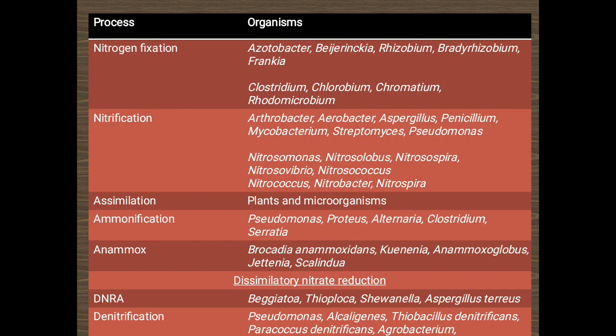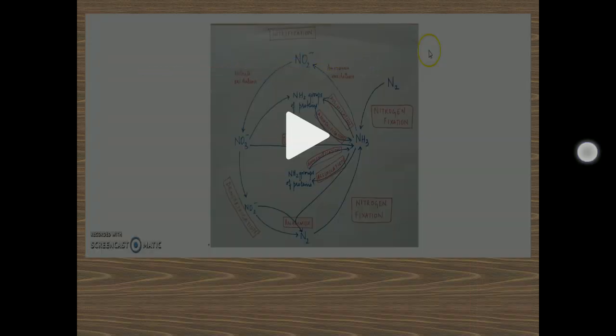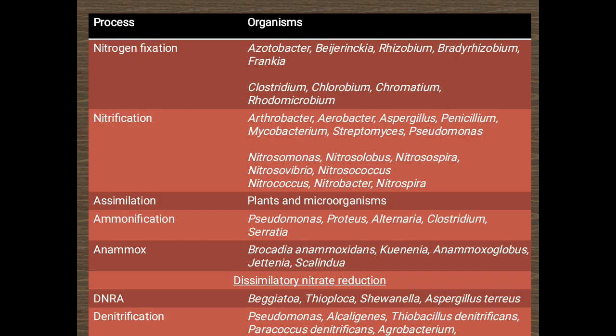This is a tabular column to just show you the names of different organisms that are carrying out each one of the processes that we have just discussed. So nitrogen fixation, like I told you, can occur both aerobically as well as anaerobically. It is carried out by both free living as well as symbiotic microorganisms. Then we have nitrification. Nitrification is a process that is carried out only aerobically, wherein there is conversion of ammonia into nitrite and then nitrate. This is carried out by chemoautotrophs as well as heterotrophs. Chemoautotrophs are more common and contribute a higher percentage of nitrification because it is a faster process.